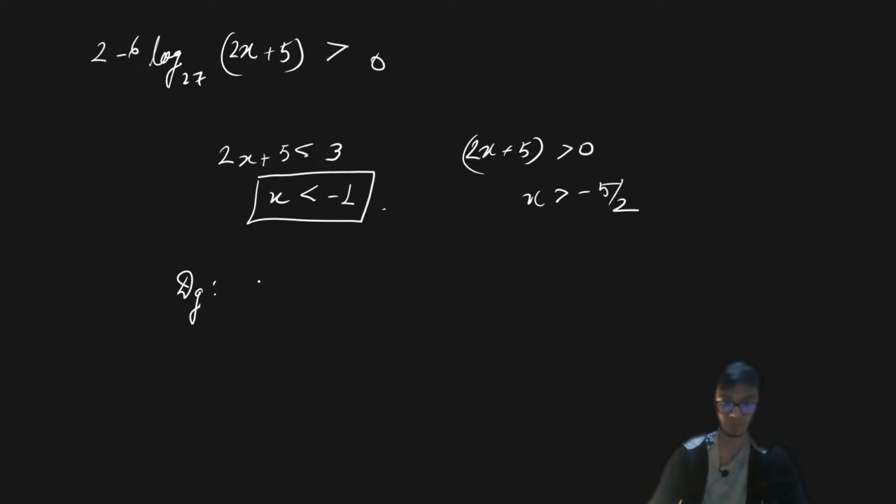So that basically gives you a domain of g of x for x belongs to minus 5 by 2 to minus 1, right? So this is going to be your gamma and this is going to be delta.